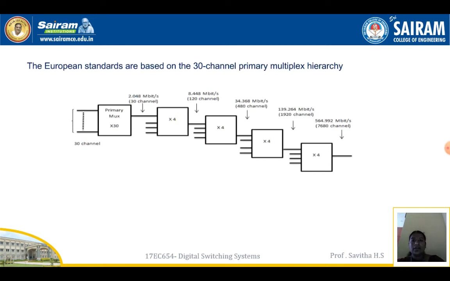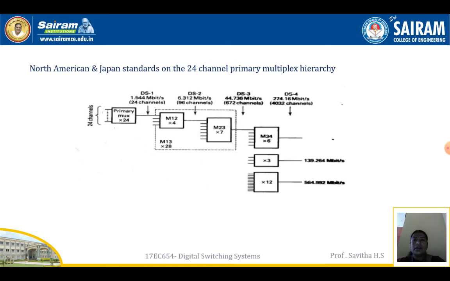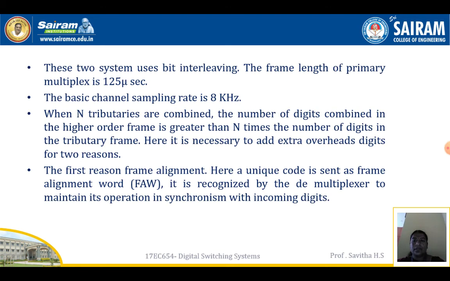The European standards are based on the 30 channel primary multiplex hierarchy. So you can see that the input is 30 channels to the mux. North American and Japanese standards are based on the 24 channel primary multiplex hierarchy, so the input is 24 channels. These use bit interleaving. The frame length of the primary multiplex is 125 microseconds. The basic channel sampling rate is 8 kHz.